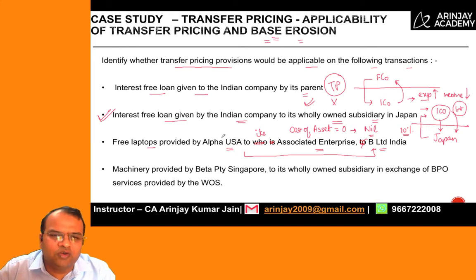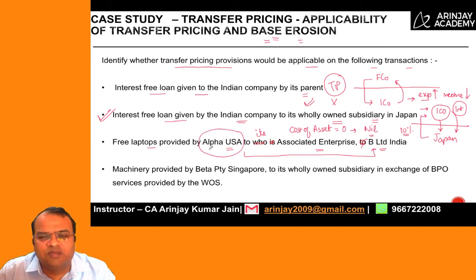If you say that no, Alpha USA should charge an arm's length price, what is going to happen is this Indian entity B Limited will be entitled to depreciation, resulting in the reduction in taxable profit and therefore a loss of tax to the Indian government. Therefore, in this case also TP provisions cannot be applied under the base erosion concept.